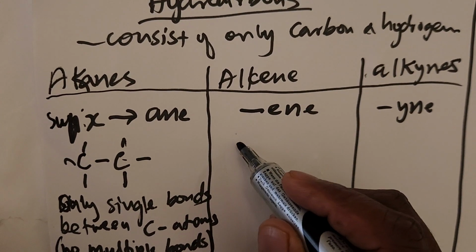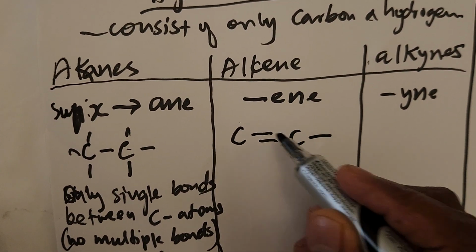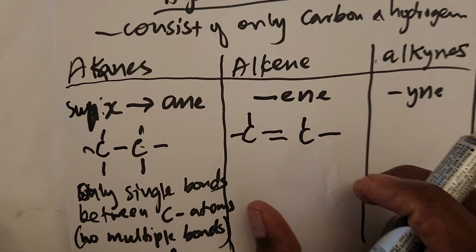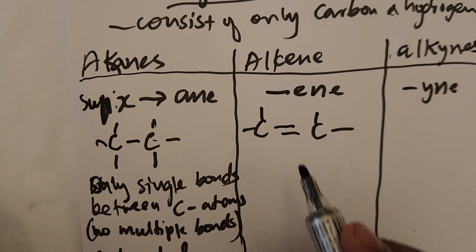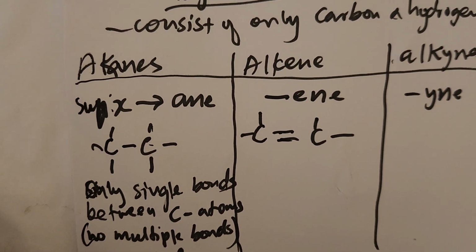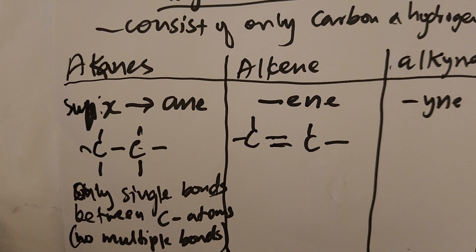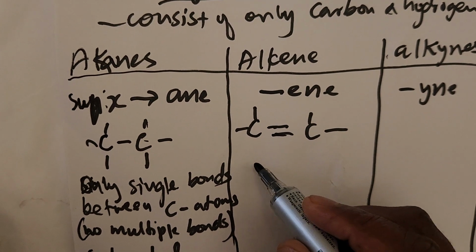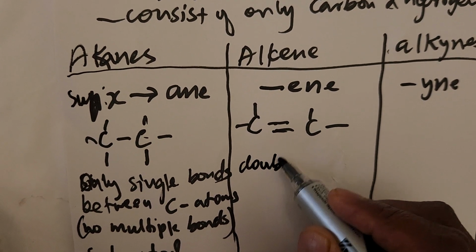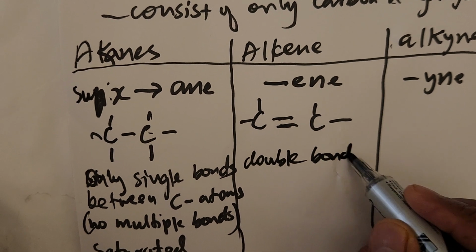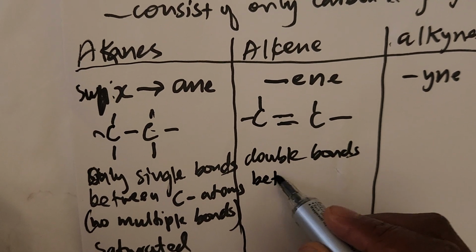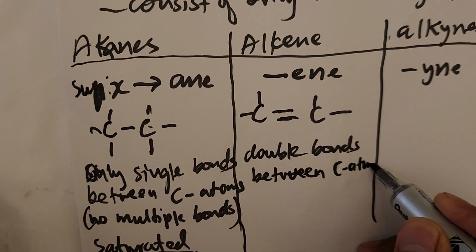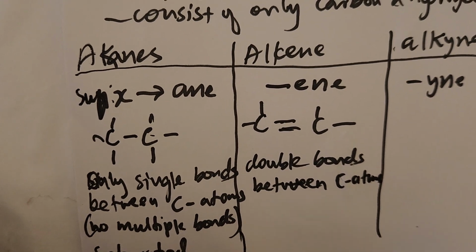Alkenes will be having a double bond between carbon atoms. Where you see a double bond in a compound between two carbon atoms, know that compound is an alkene. It will end up with ene. Then this one has got a double bond between, in this case, carbon atoms. Remember, in this case only one double bond.